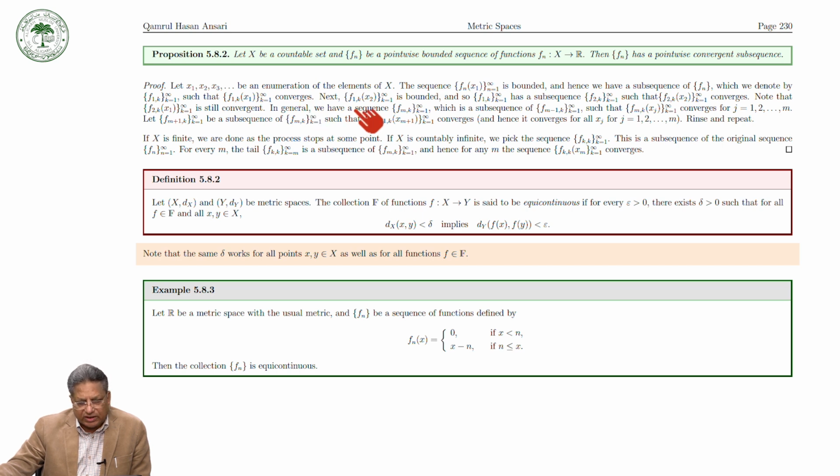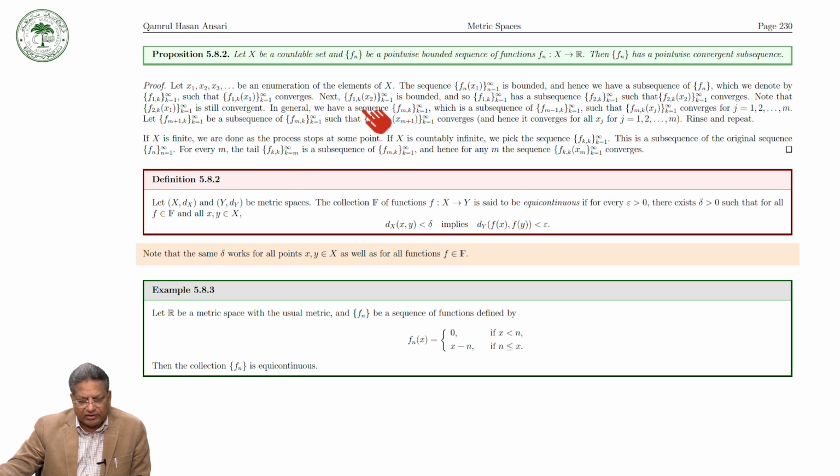Next, we can take F1k(x2). This is again bounded, and so F1k has a subsequence F2k such that this converges. Note that F2k(x1) is still convergent.